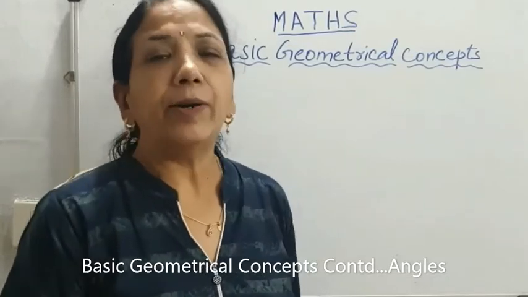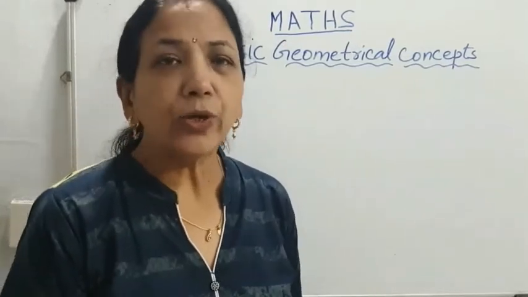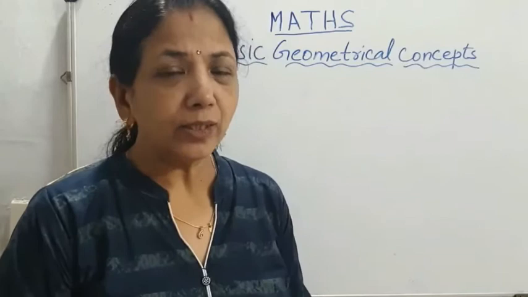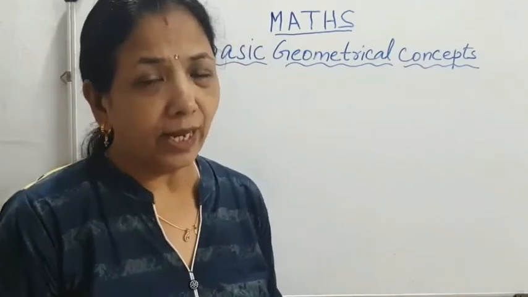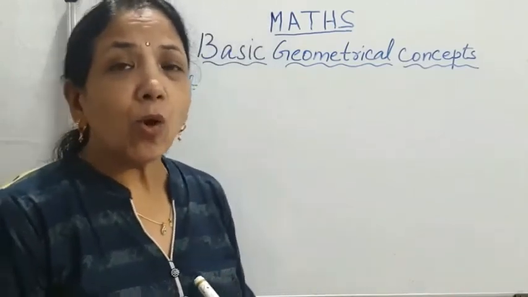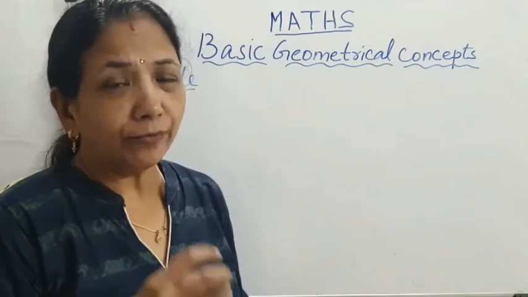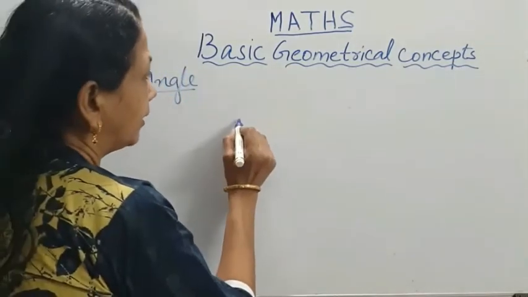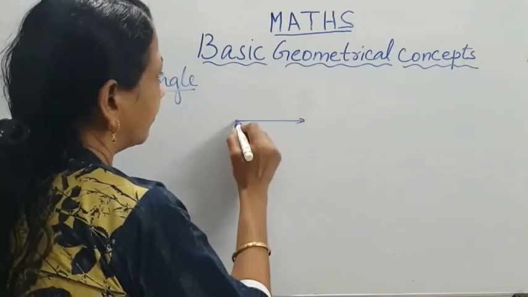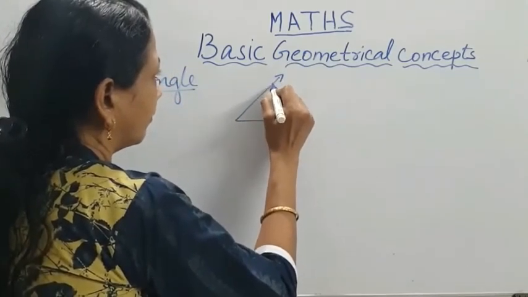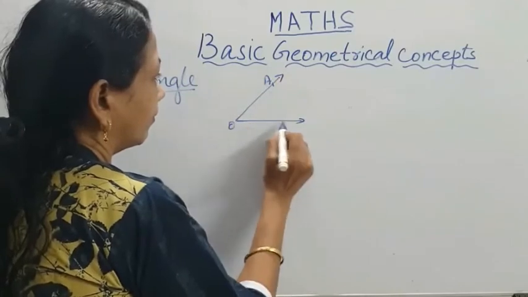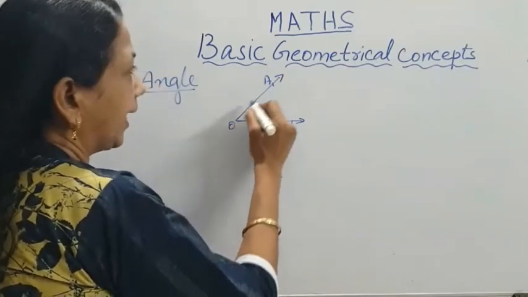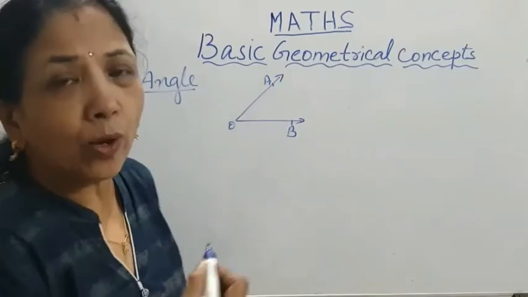Now we will learn about angle. I told you already, two line segments or two rays starting from a common point, then it is called an angle. See, ray OA and ray OB.